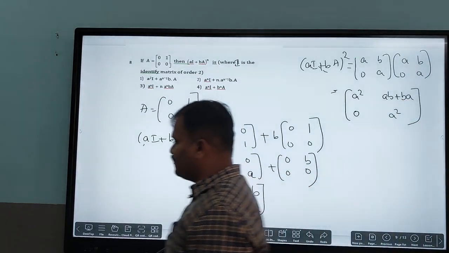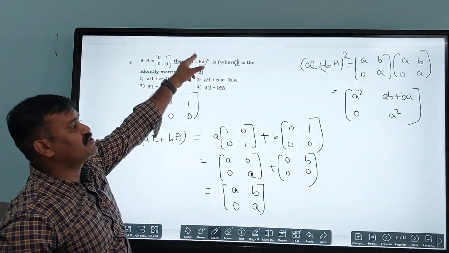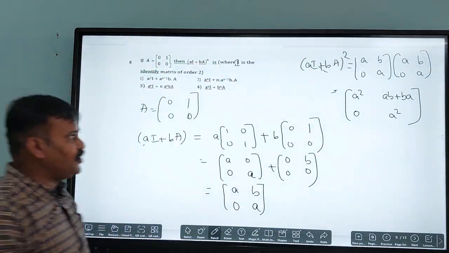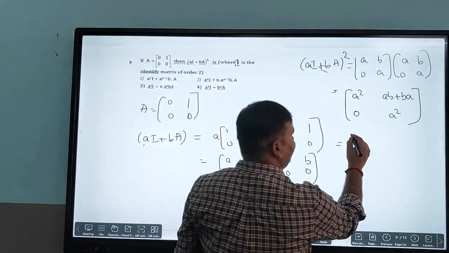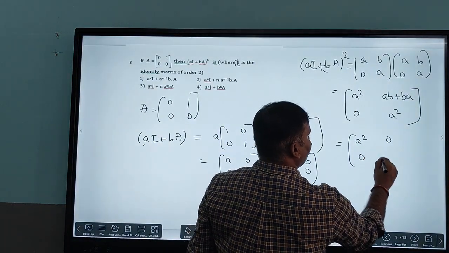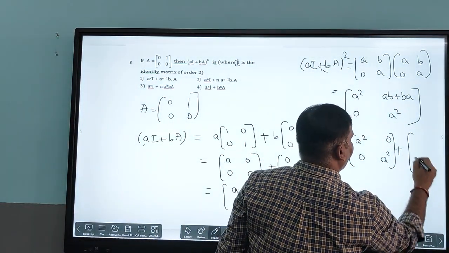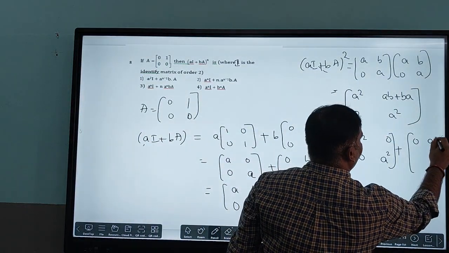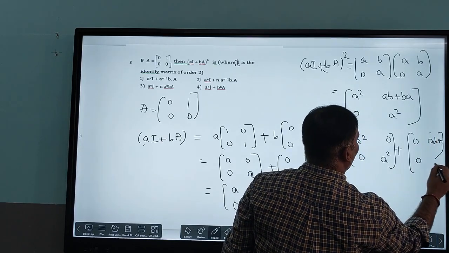So now comes to that one, they asked here what is the value of (A + B)^n. Please keep in mind, I am just going to expand this: A squared 0 0, A squared, plus 0 AB + BA, and next 0 0.